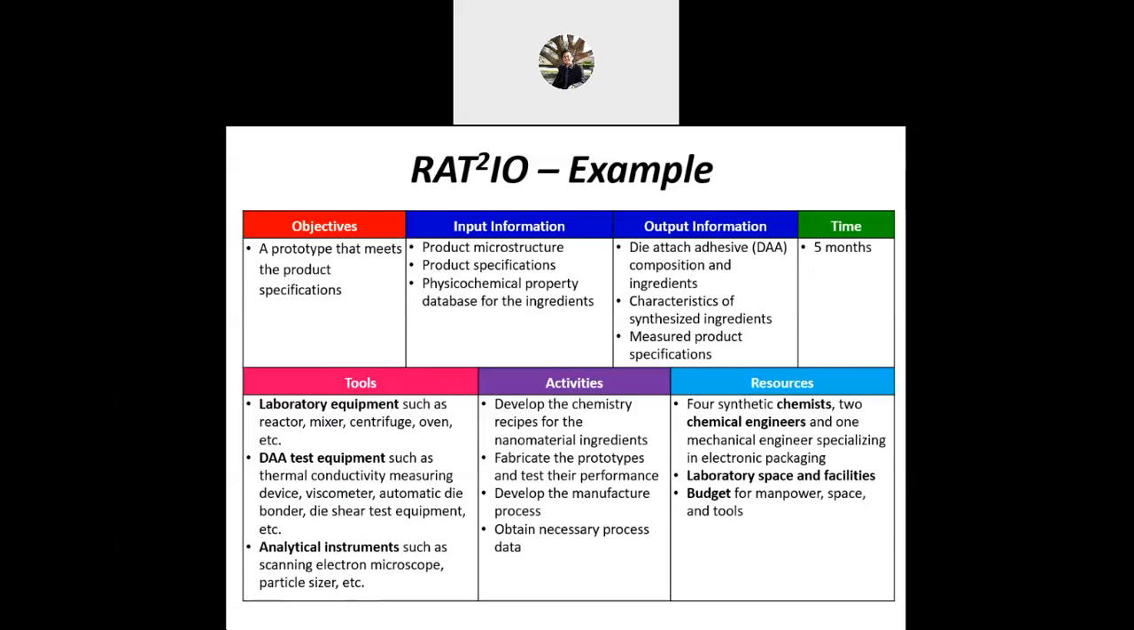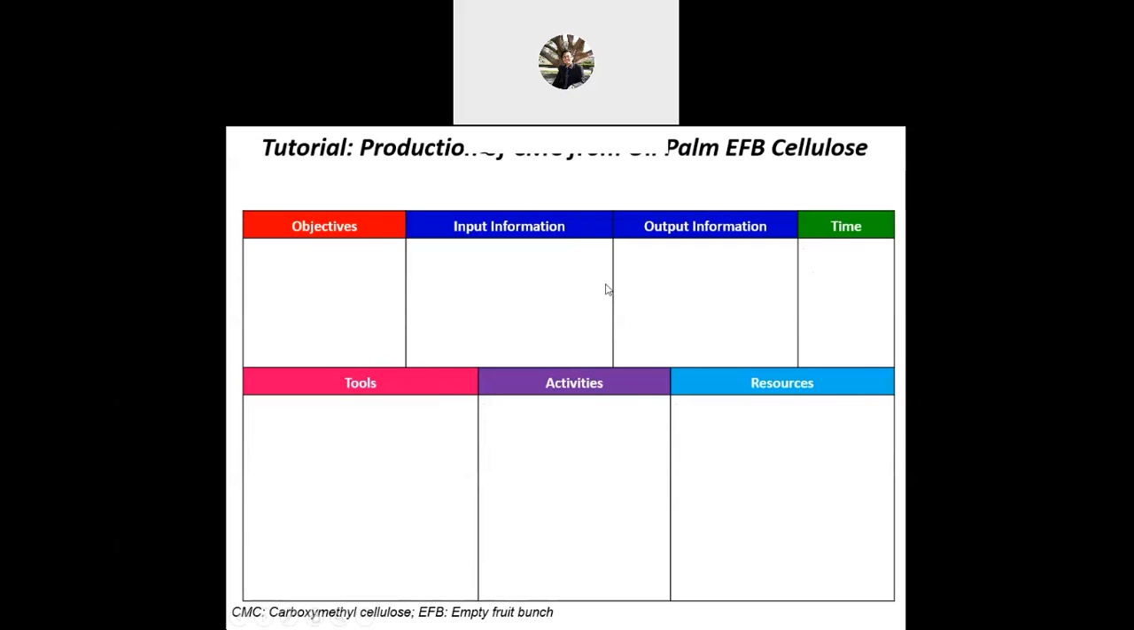So now it is almost 12 o'clock. I hope you can do some tutorials on how to do the RED 2IO. The title is production of carboxymethyl cellulose from oil palm EFB cellulose. Can you do the objective, input, output, times, tool, activity, and resource?